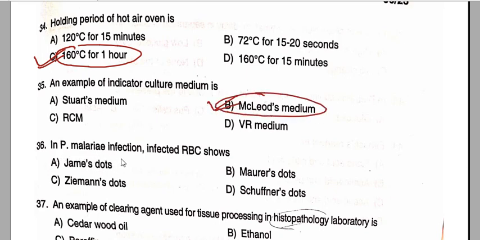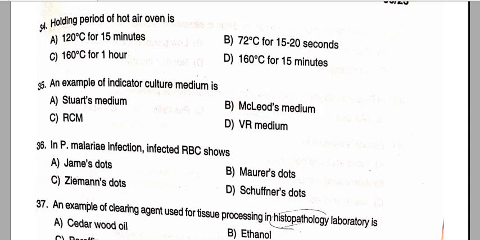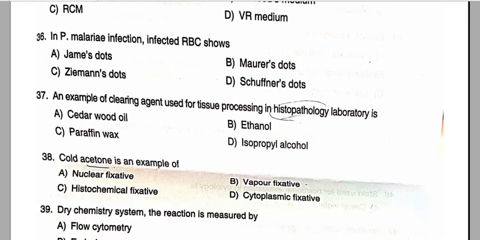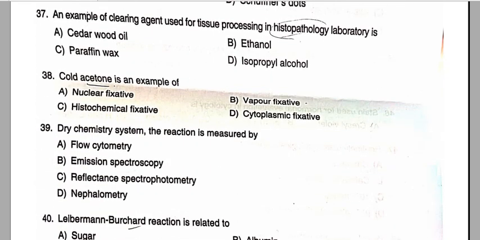In P. malariae infection, what does the infected RBC show? Schüffner's dots. Option C is the correct answer for question number 36. Next, question number 37: an example of a clearing agent used for tissue processing in a histopathology laboratory is cedarwood oil. Option A is the correct answer. So the next question is number 38.